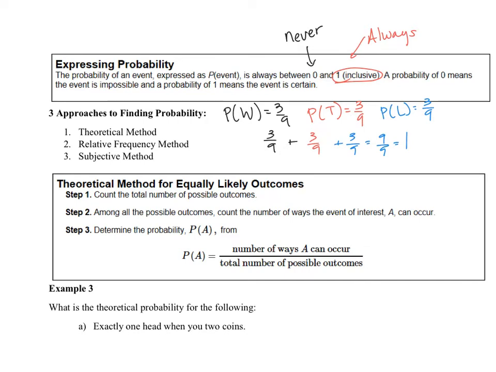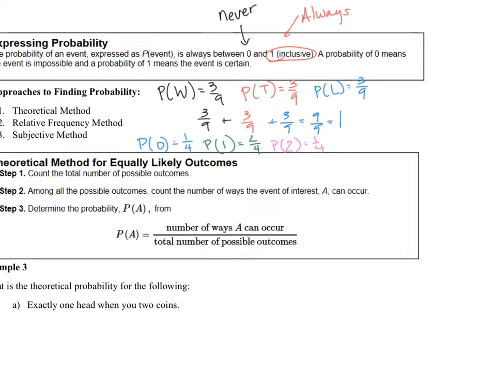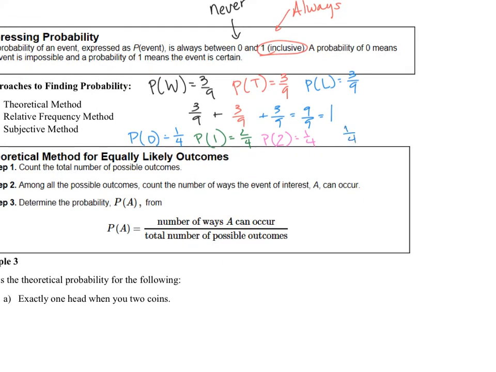If you look at the boy-girl event we just did, the probability of 0 boys was 1/4. The probability of 1 boy was 2/4. And the probability of all boys, which is 2 boys, was 1/4. If you add up these events, 1/4 plus 1/4 plus 2/4, notice they equal 1 as well.